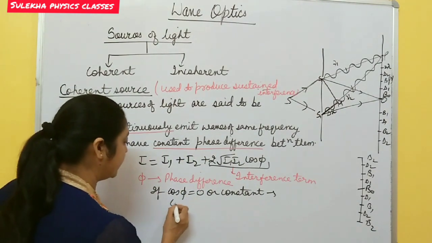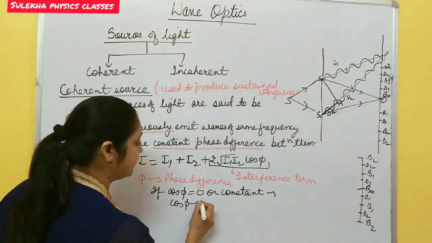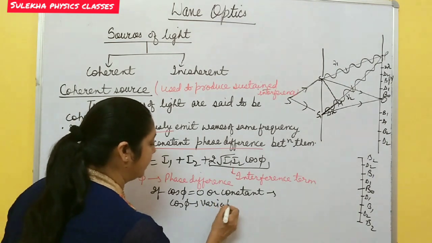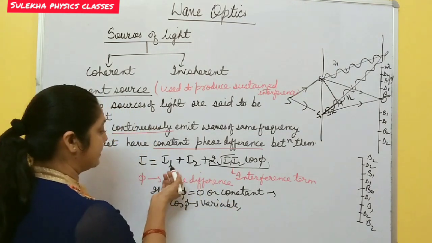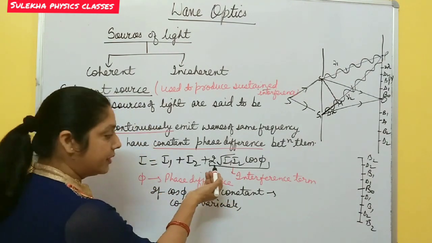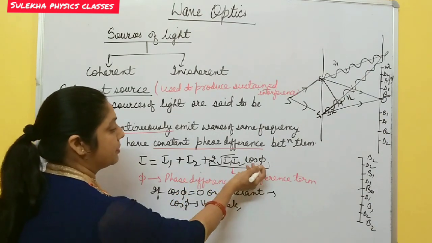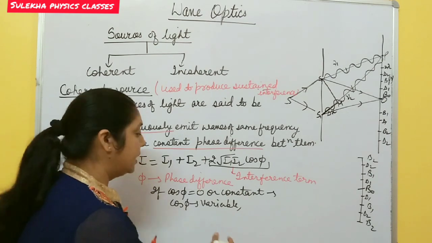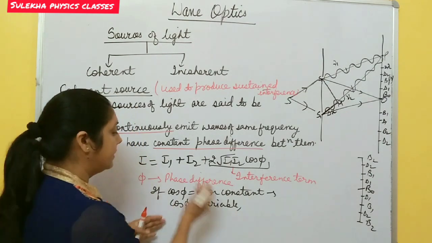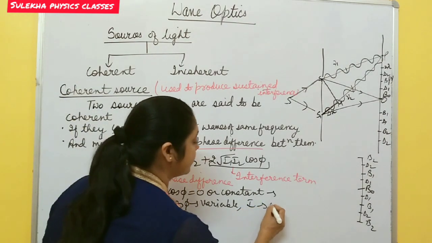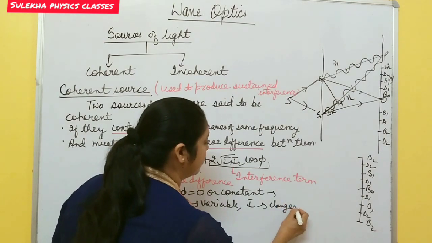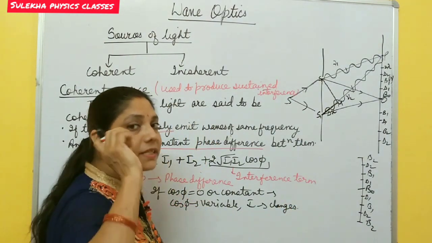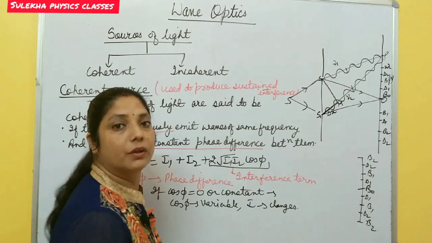But if this cos phi is variable, varies with time, then what happens? The intensity also changes with time. Sometimes, suppose cos 0 degree, the maximum, then cos 30, cos 45, it always keeps changing with time. Then intensity I also changes with time. So we cannot obtain a static interference pattern on the screen.